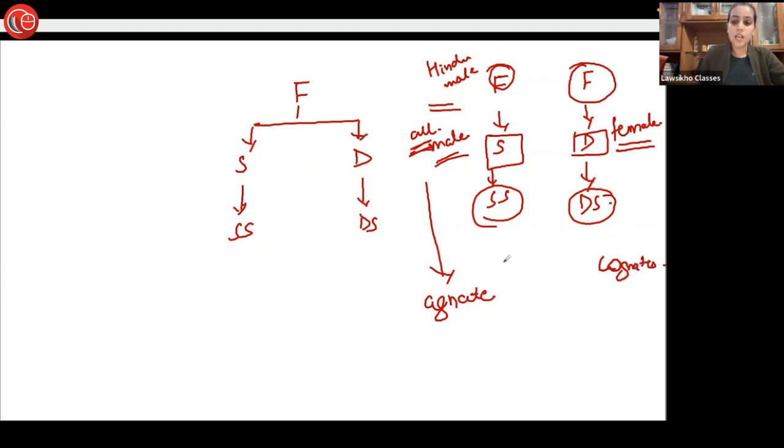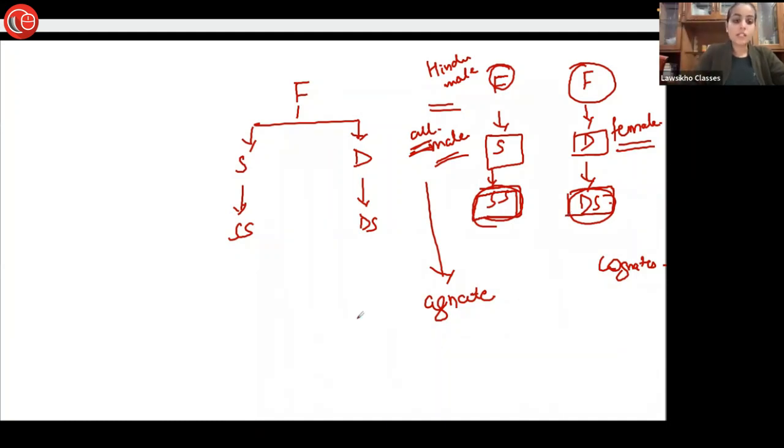Clear about this thing? So what it means is that when we have to find whether this particular person is an agnate or a cognate, we do not have to consider the sex of that particular person, but we have to determine the sex of the persons who are intervening and through whom the relationship is being traced to the propositus.